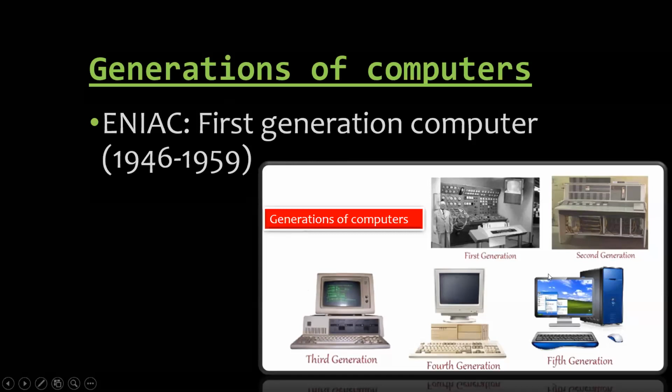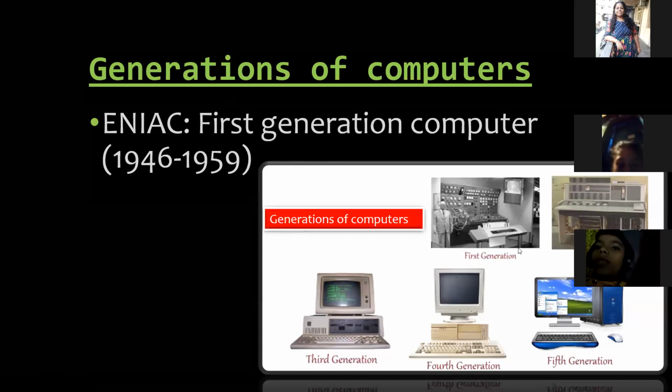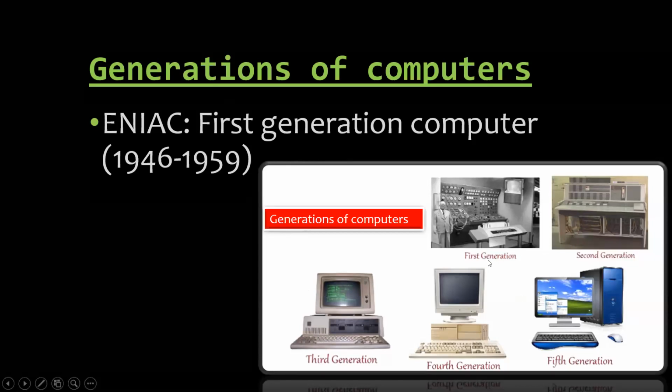And in this picture, you can see the generations of the computers. Like the first generation, you can see how the computer was. Then in the second generation, see how the computer was looking. Then the third generation, fourth generation, and now the one we are using is the fifth generation computer. And again there is very much development in this fifth generation computer. And the first generation computer is known as ENIAC in the period of 1946 to 59. See in the picture how the first generation computer looks.